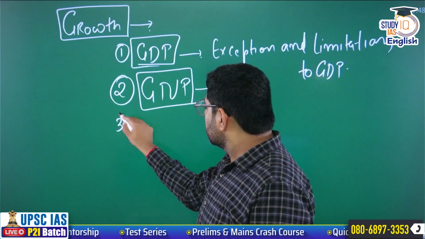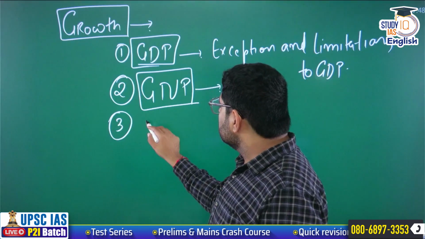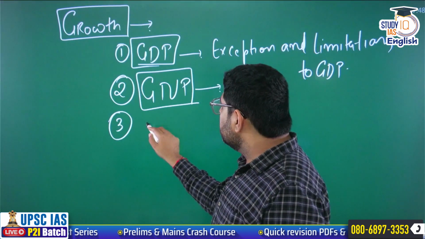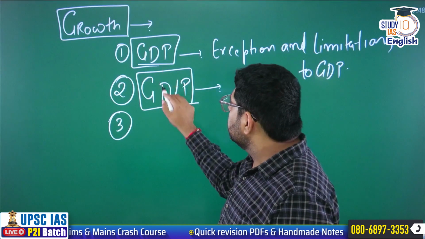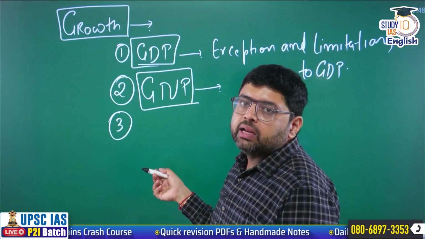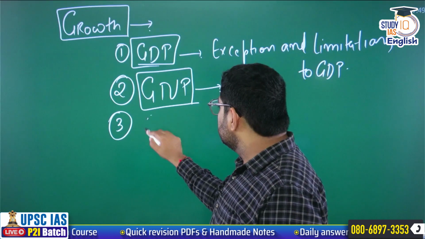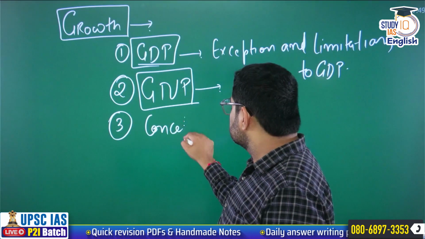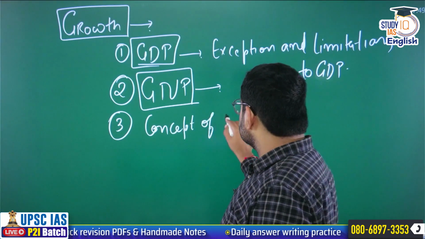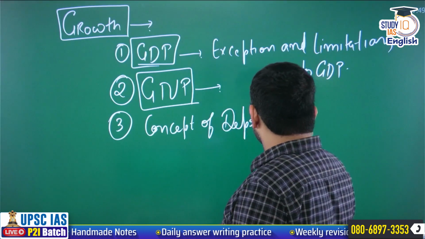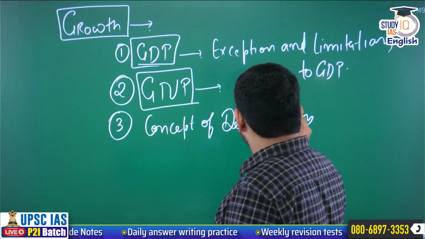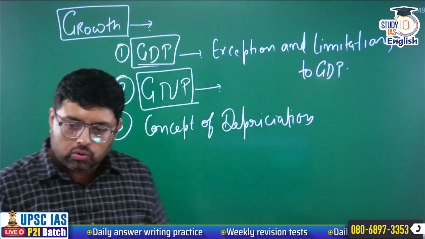Third, you must know why we subtract depreciation from GDP and GNP in order to get NDP and NNP. So ultimately, you must know the concept of depreciation. This again you must know.